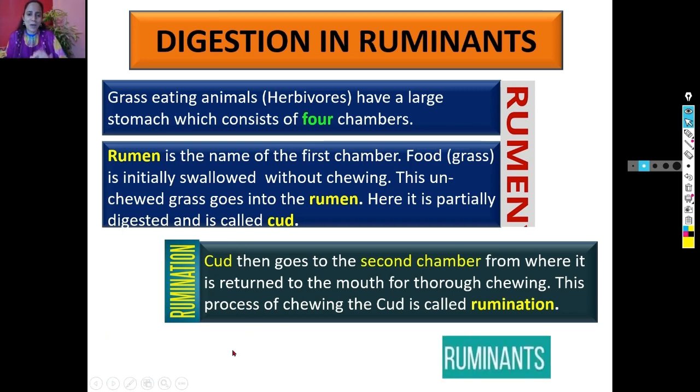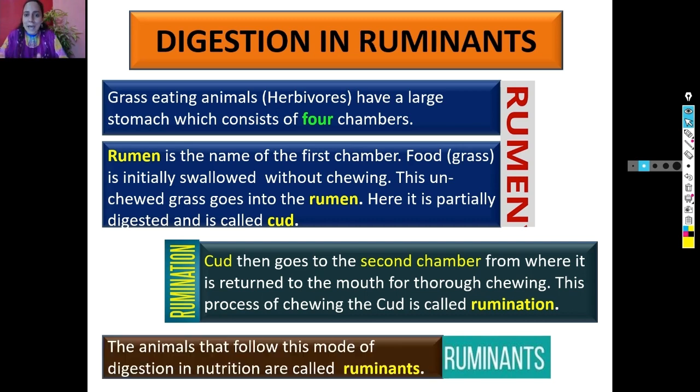Now you have a rough idea about the term ruminants. The animals that follow this mode of digestion in the process of nutrition are called ruminants. So, the cow is a herbivore. It has 4 chambers in its stomach. It eats the grass very hurriedly. It goes to the first chamber, called rumen, where it is partially digested.